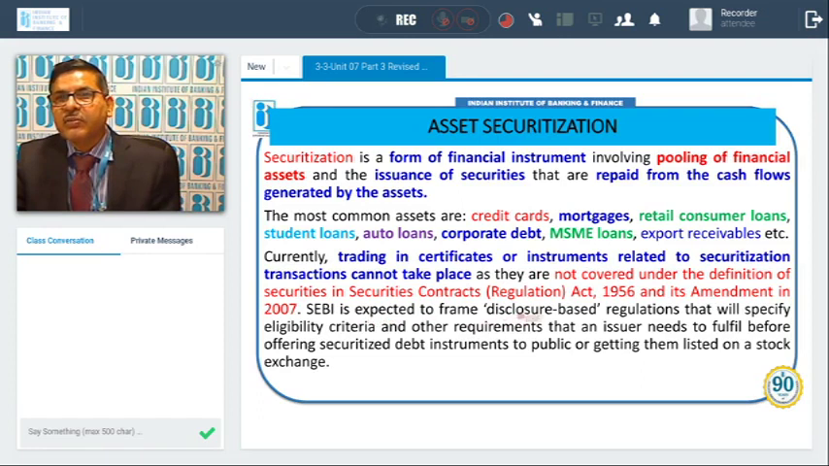SEBI is expected to frame disclosure-based regulations that will specify eligibility criteria and other requirements that an issuer needs to fulfill before offering securitized debt instrument to public or getting them listed on a stock exchange. So SEBI has to make certain changes, then only they can be traded. Otherwise, trading in certificate or instrument relating to securitization is not taking place.